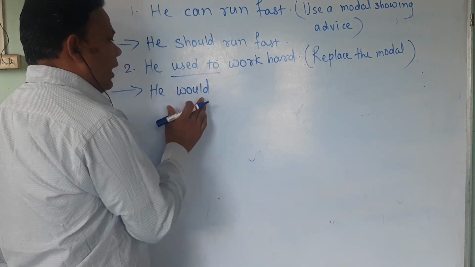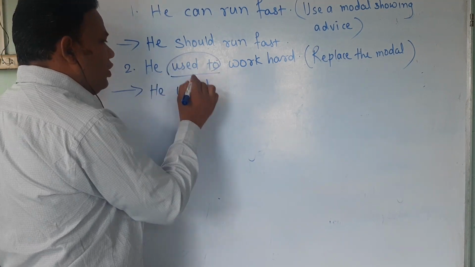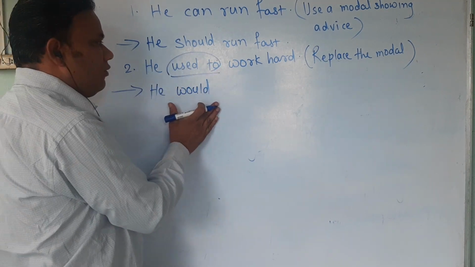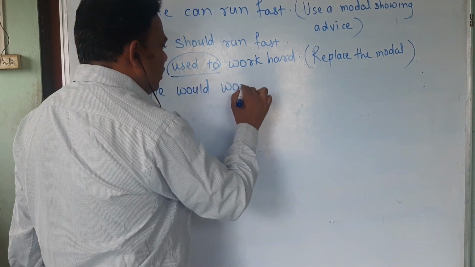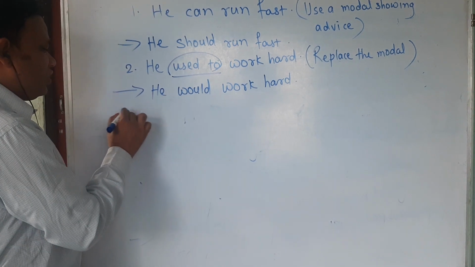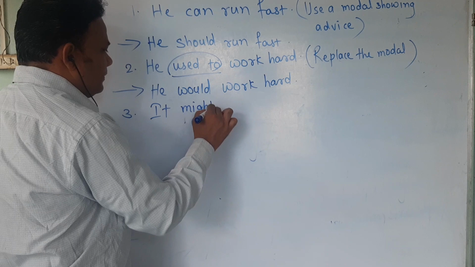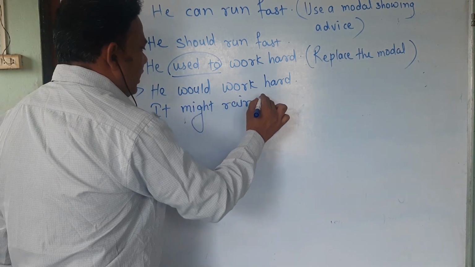He would, and remember that after would we cannot use to. The entire used to we have to replace with would. He would work hard. Now one more sentence. It might rain today.